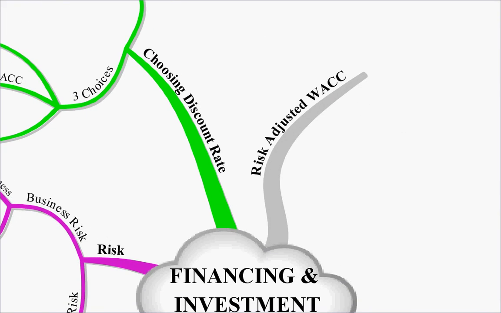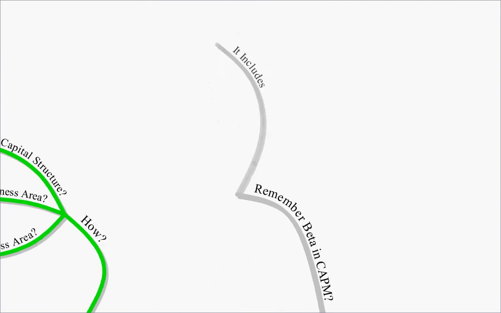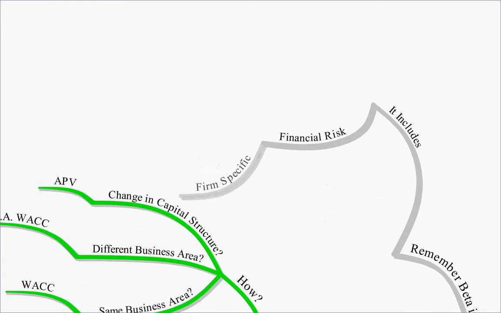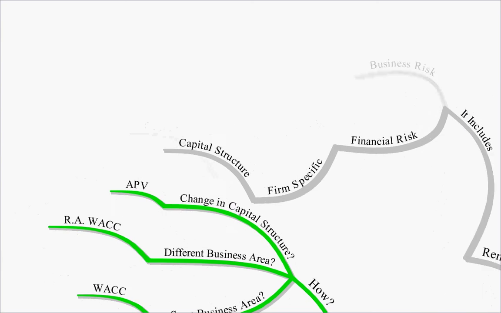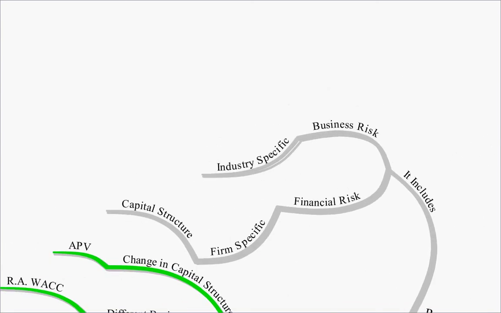So the risk-adjusted WACC then, how do we use this? Well, remember the beta in CAPM? It includes both financial risk, which is firm specific and dependent on your capital structure, and business risk, which will be industry specific. So your CAPM beta includes your business risk and your financial risk.